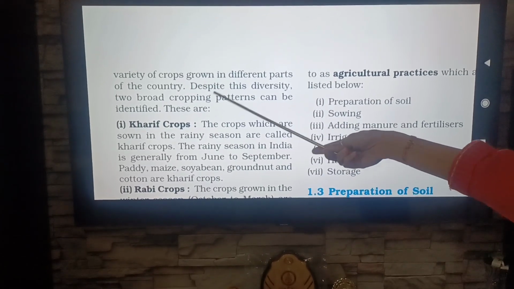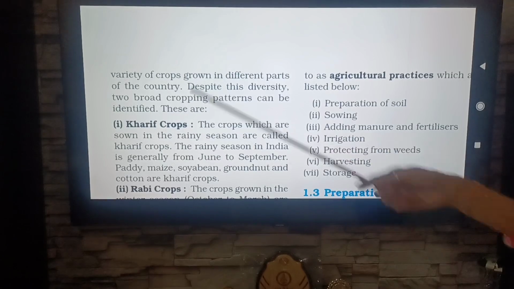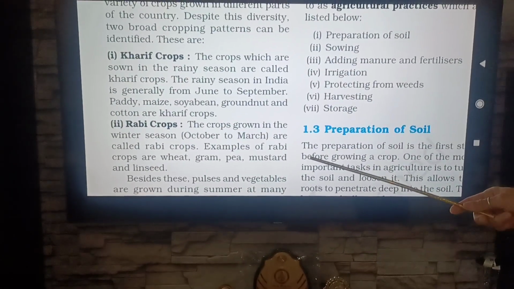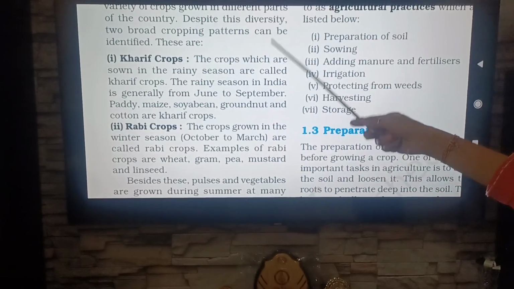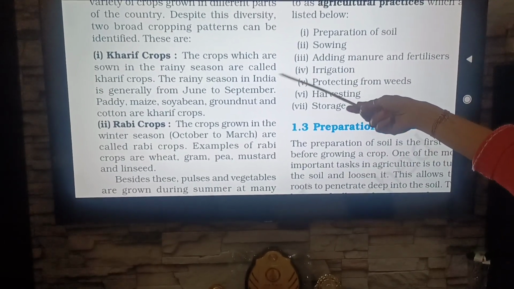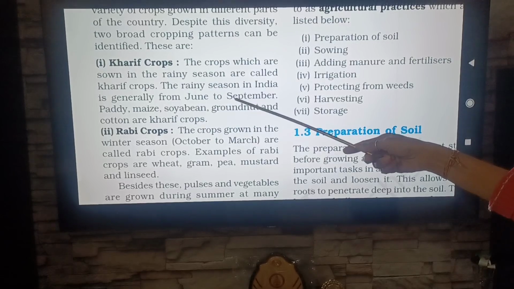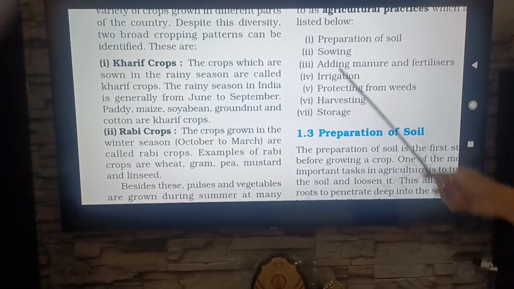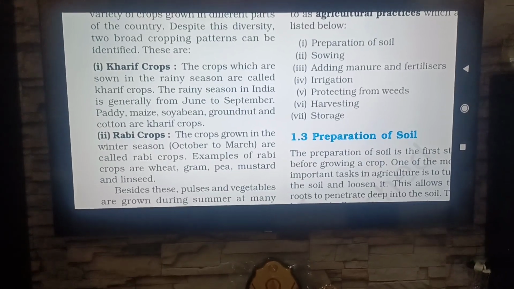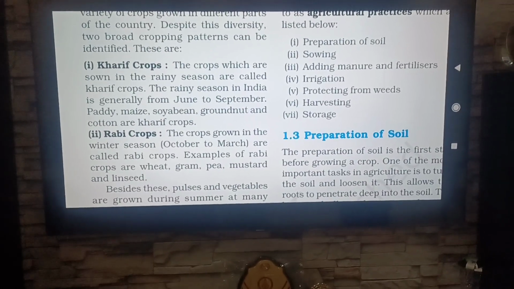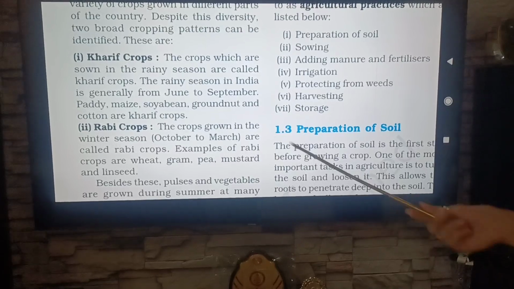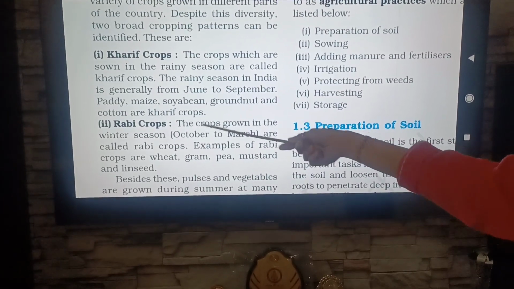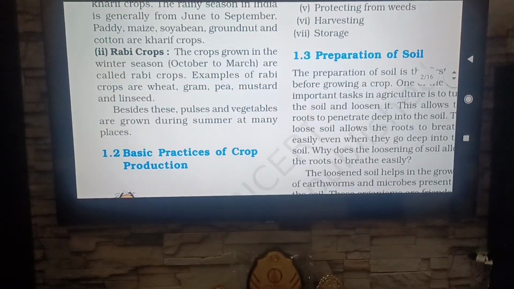Despite this diversity, two broad cropping patterns can be identified. These are Kharif crops and Rabi crops. So what are Kharif crops? The crops which are sown in the rainy season are known as Kharif crops. The rainy season in India is generally from June to September. Examples are paddy, maize, soyabean, groundnut and cotton.